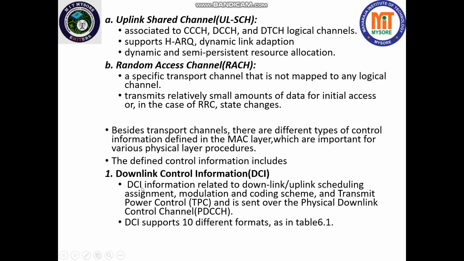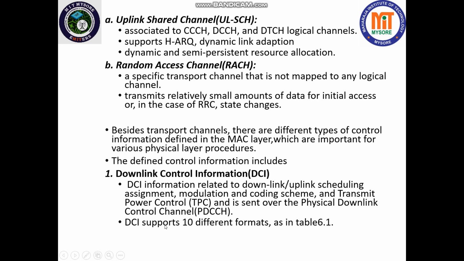The downlink control information or DCI is related to downlink or uplink scheduling assignment, that is the assignment of the frequencies, channels, modulation schemes and coding schemes, and transmit power control, and is sent over the physical downlink control channel. This information is sent over PDCCH.